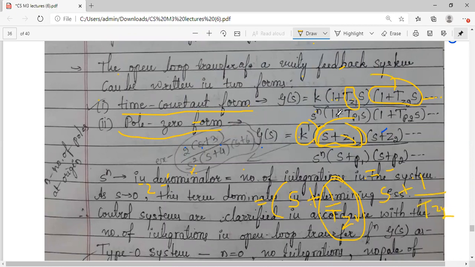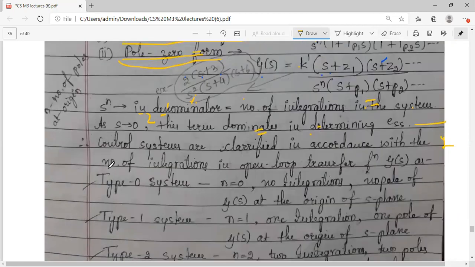Like that, you can convert one form to the other form. So it is completely fine to use any of the forms to represent the transfer function. In your Z transforms, you have used pole zero forms. Here we are using the time constant form. It is perfectly fine. You can convert one into the other.